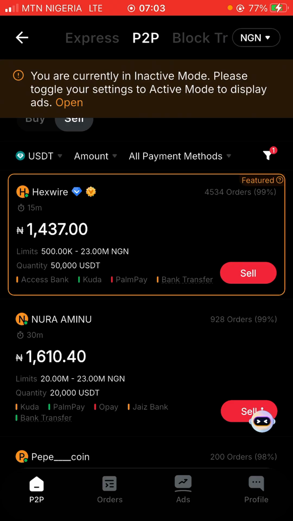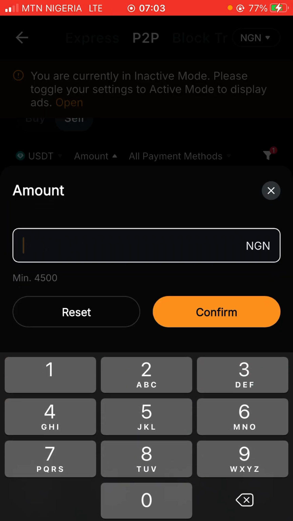If you click on this amount section over here, I assume that you need to have the money for this arbitrage in your account. For me, I'm going to do this with 500,000 naira, but you can do it with less money, like 300,000 or 200,000, if that's what you have. Here I'm going to put the maximum amount I'll be buying. Like I said, it is buying in bits to sell in bulk.